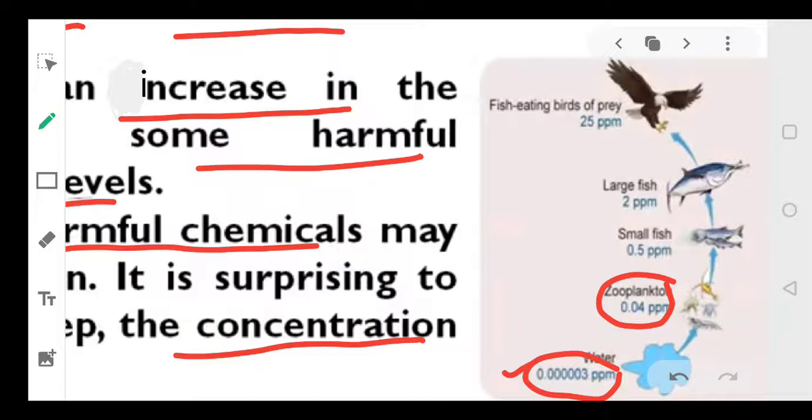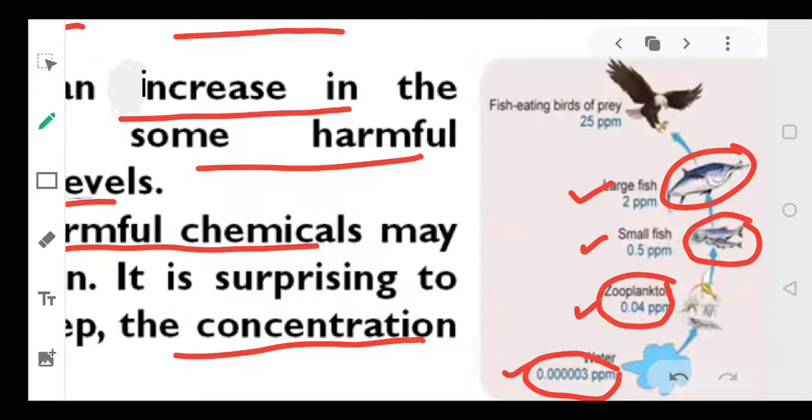Now these small plants will be eaten by the zooplanktons, that is your insects, and the chemical present in them will increase up to 0.04 parts per million. So see, here the chemical was very little, but here it has increased. Now these small insects will be eaten by the small fishes. In the fishes also the amount of chemical will increase, that is 0.5 parts per million. Then these small fishes will be eaten by the large fishes, and in large fishes also this chemical will increase.